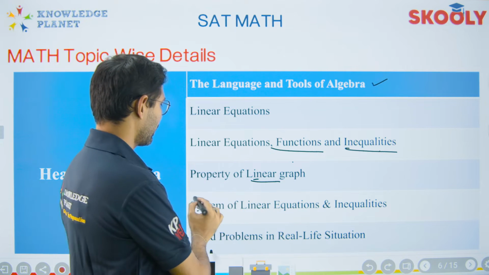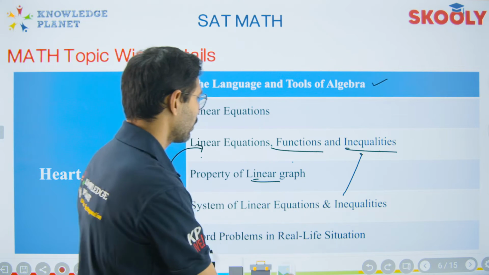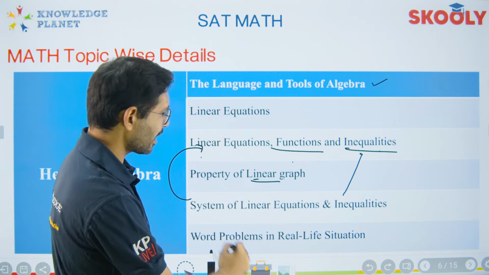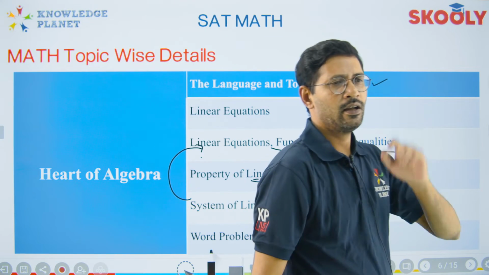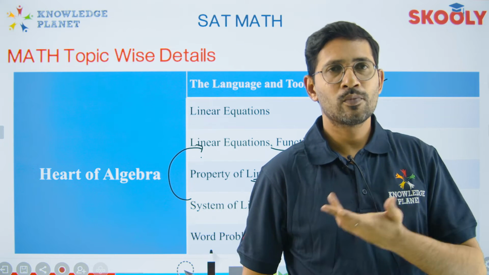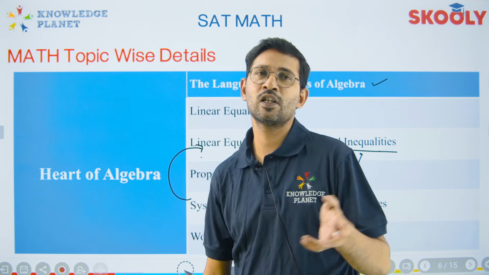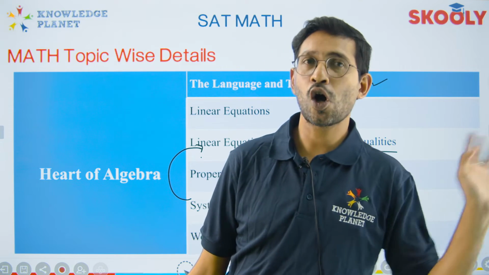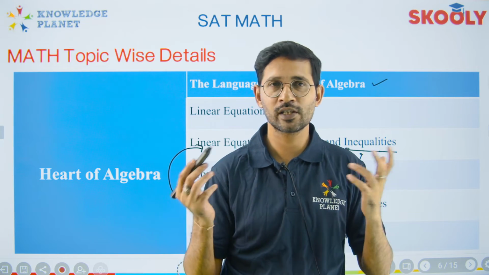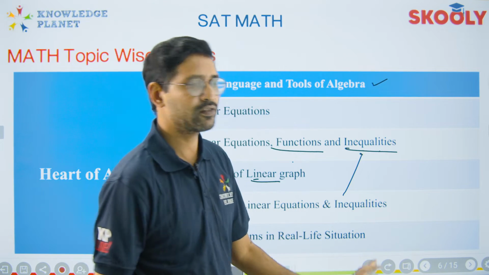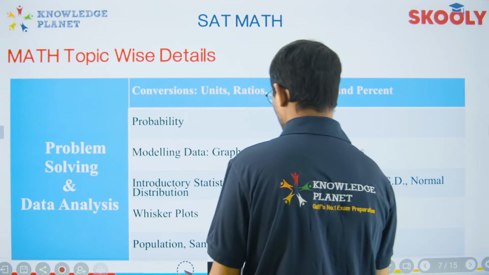System of linear equations is something that I have already spoken about. Inequalities is already here right now. So this is actually the quadratic inequalities and word problems in real life situations. So John has been traveling to, let's say, some city from point A to point B, and he has a car with some speed, and he's been using gasoline bought at some cost, so how much he would have driven, and all those unit measurements, conversions and all those things, the real life situation questions that are going to come through. So this is where the algebra actually comes in.